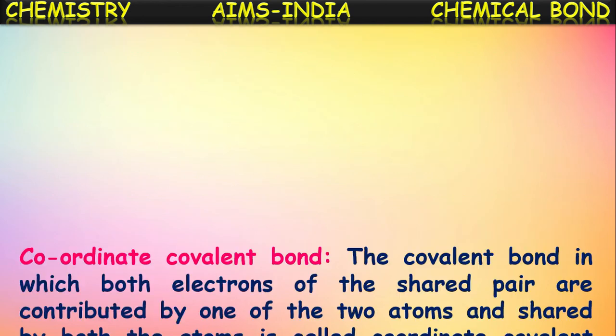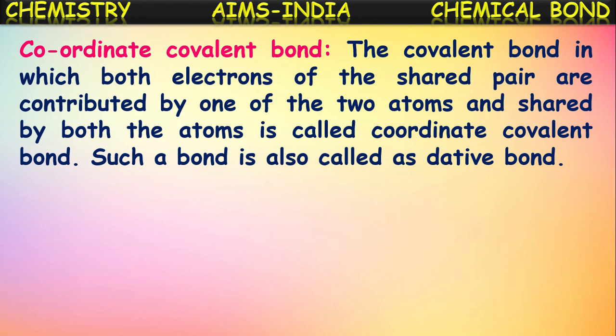Let us see in detail about this. The covalent bond in which both the electrons of the shared pair are contributed by one of the two atoms and shared by both the atoms is called a coordinate covalent bond. Such a coordinate covalent bond is also called a dative bond.